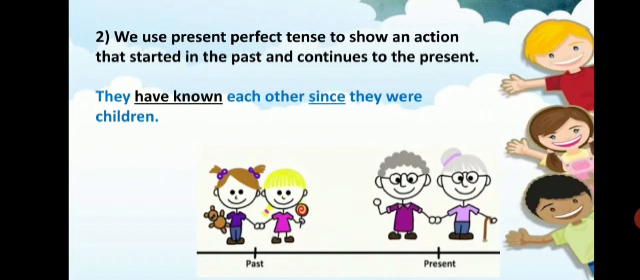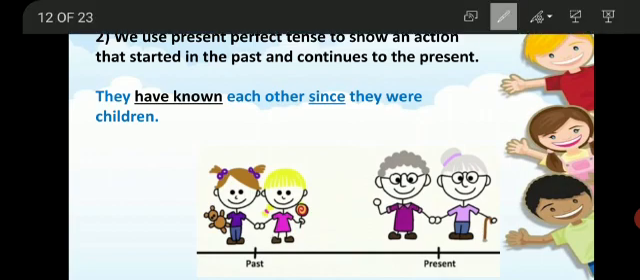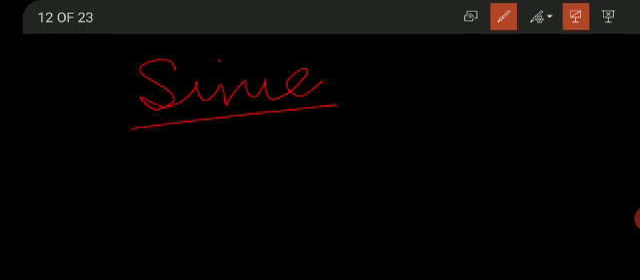The next thing, we use present perfect tense to show an action that started in the past and continues to the present as well. Again, they have known each other since they were children. So it was an action which started in the past and still continues to the present. Since they were children. So keep this in mind that since is used for showing the relation of a past action with the present action in perfect tenses.